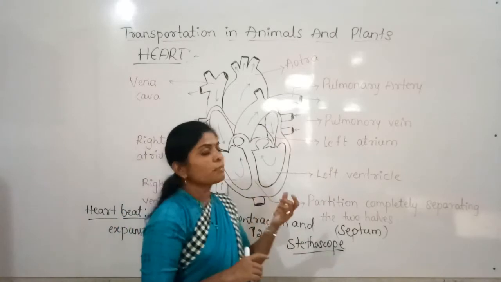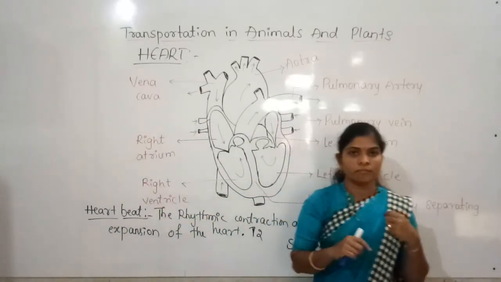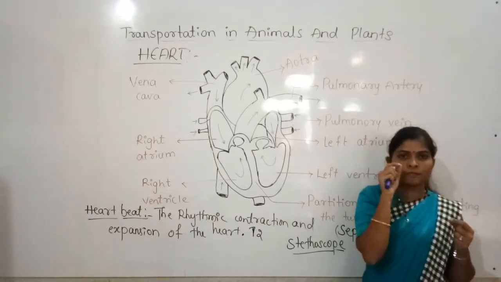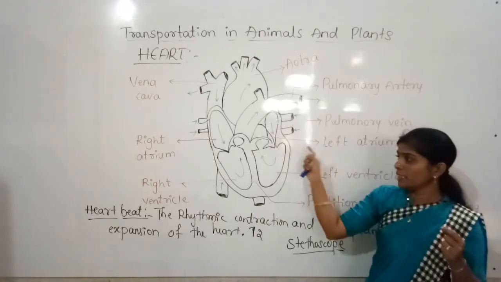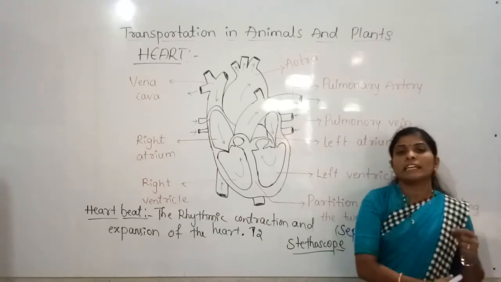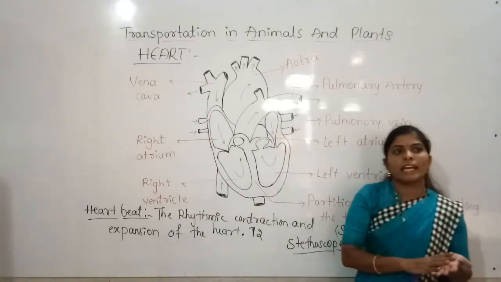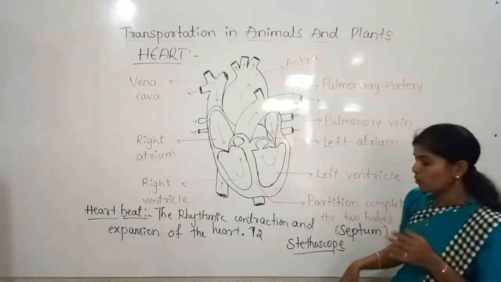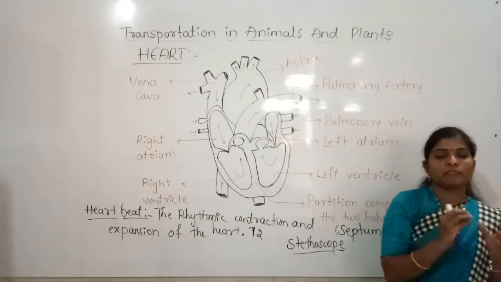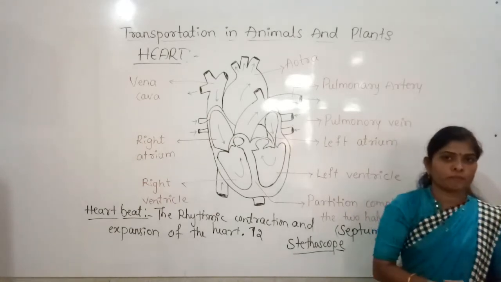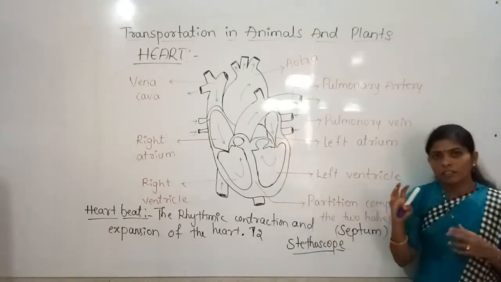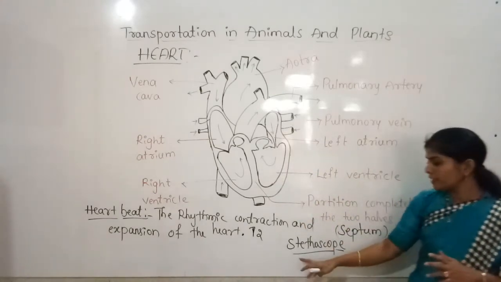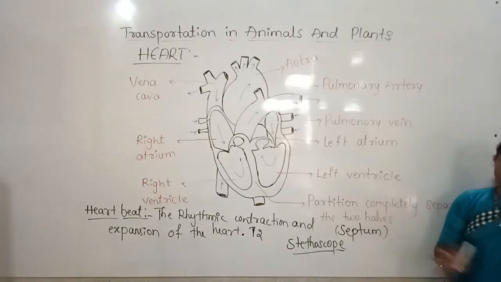So the chest piece will be kept on the chest and they will listen to the thumping of the heart. That thumping means the beating of the heart, and it will be heard through the earpiece. So by using that stethoscope, the doctor can identify the condition of the person, whether it is good or not. Likewise, whatever the condition is, it can be understood by using the stethoscope.